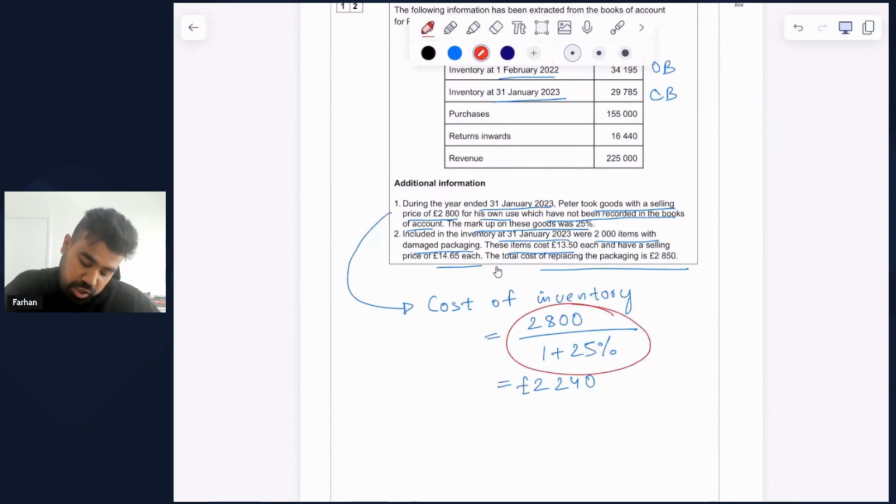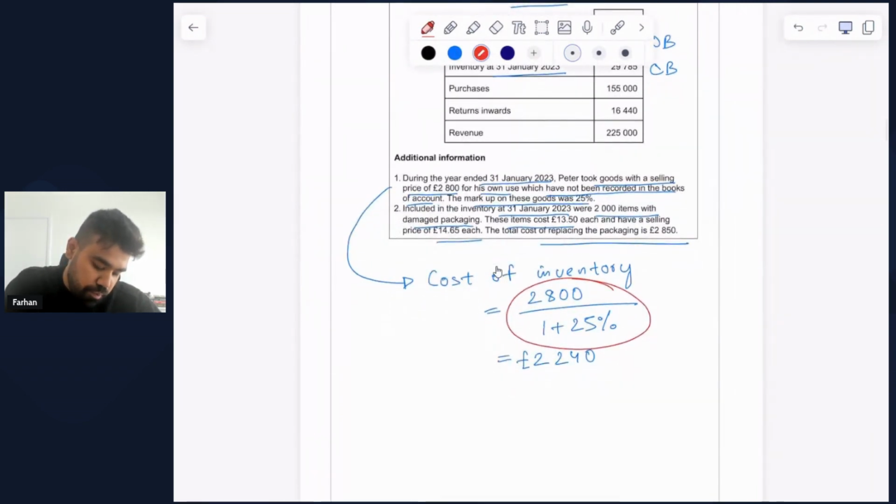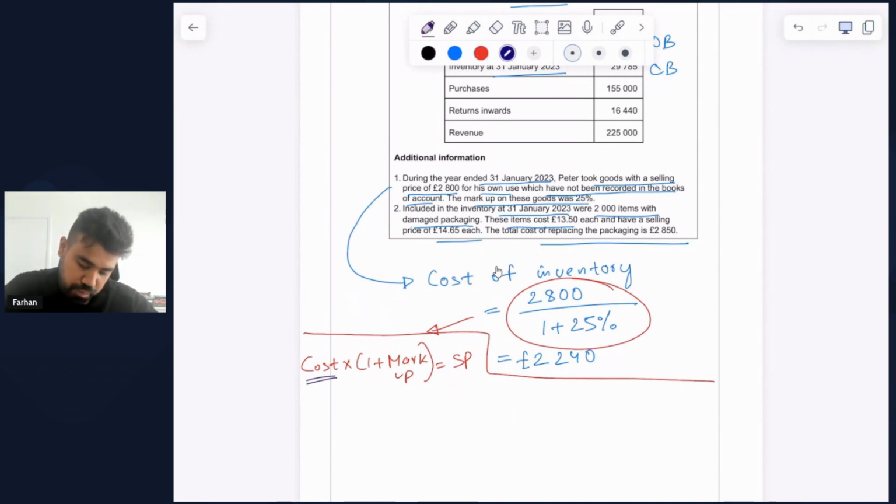Now, you might want to understand how I arrived at this calculation. So let me show you something. How do we determine the selling price of an inventory? We start with the cost and then we multiply by 1 plus the markup, and that gives us the selling price. Now, in this equation that we have just prepared, the main thing of interest to us is the cost.